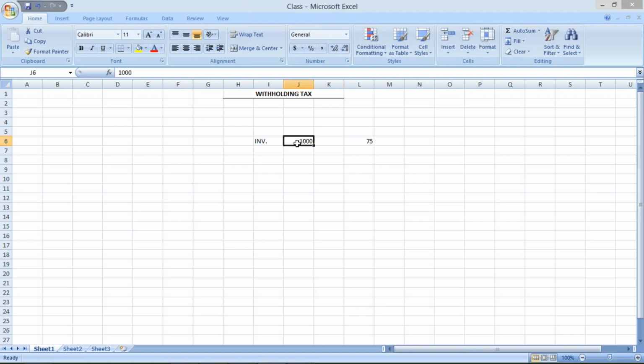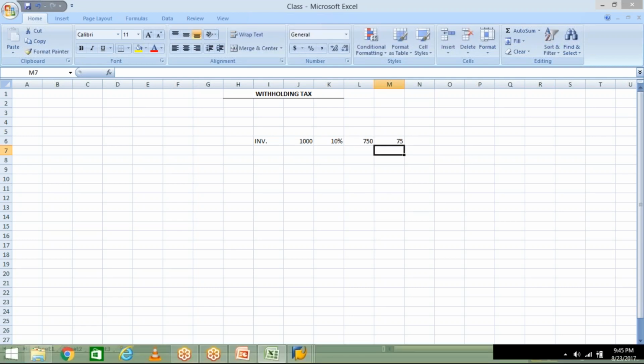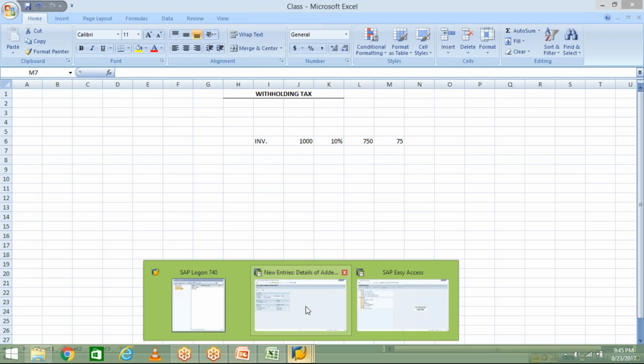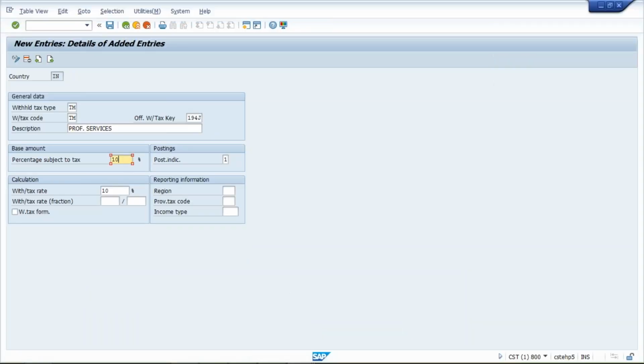In the sense, Tata Motors has received one invoice, so Tata Motors is going to count 10% tax. 10% tax on which amount? 75% of the invoice amount. It means total amount how much? 750. 75% of the invoice amount is 750. On 750, 10% we have to count, that is 75 rupees. If these kinds of calculations are there, in that case the percentage subject to tax will be 75%. But generally we are going to give 100%.